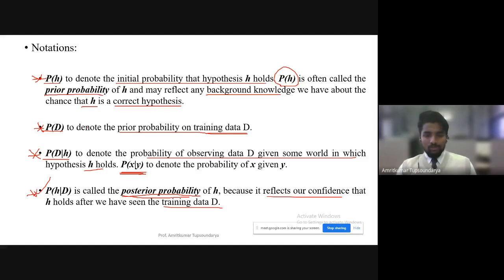Whenever I say posterior probability, immediately you should recall that posterior probability is P of H given D, and whenever I say initial probability, or prior probability, it is P of H. And P of D given H is the probability of the observed data D given the hypothesis H. You should keep all these terminologies in mind, and whenever you see these terms, you should immediately connect to what we are trying to do here, whether that's posterior probability or prior probability.